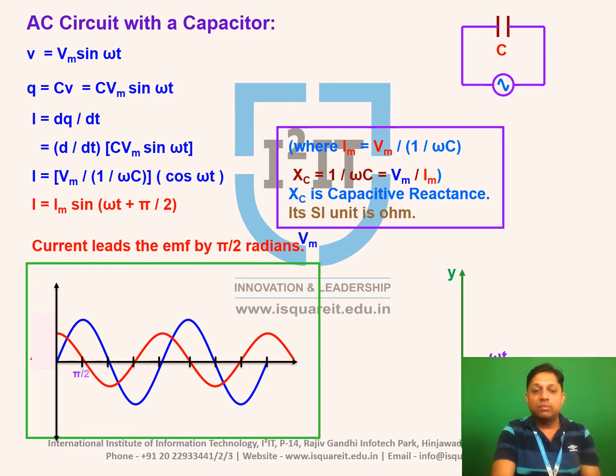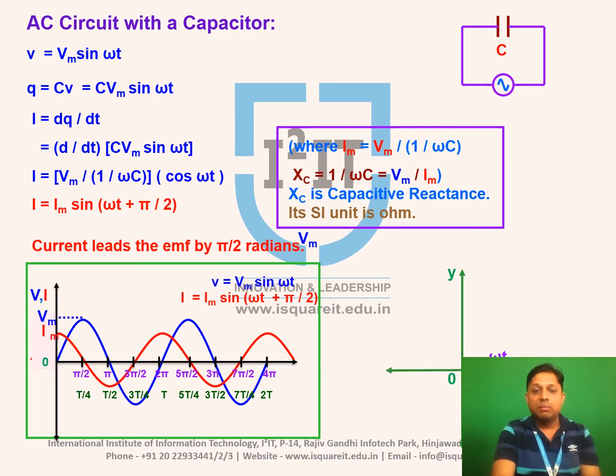So the waveform of voltage and current is as shown in the figure. Voltage is taken as a reference and the current waveform will start from minus pi by 2.